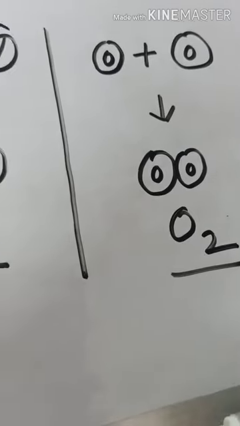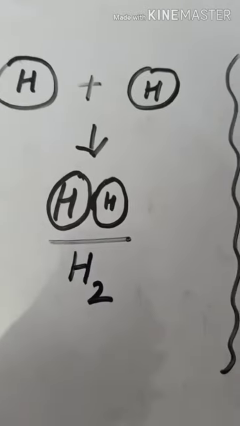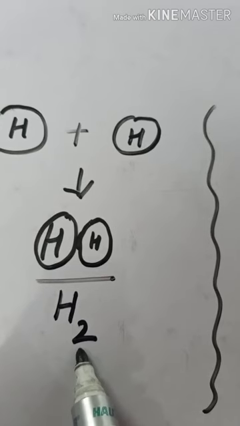So students, we can say that the formula of a molecule represents the total number of atoms present in that molecule.